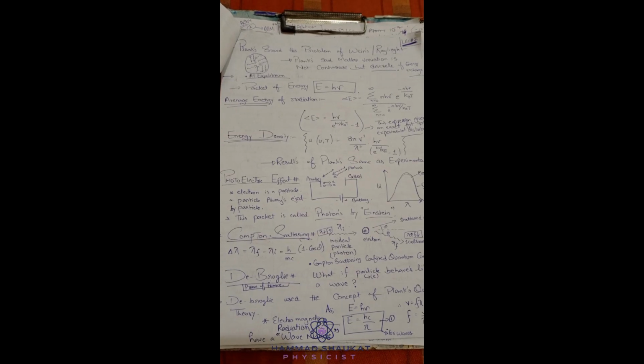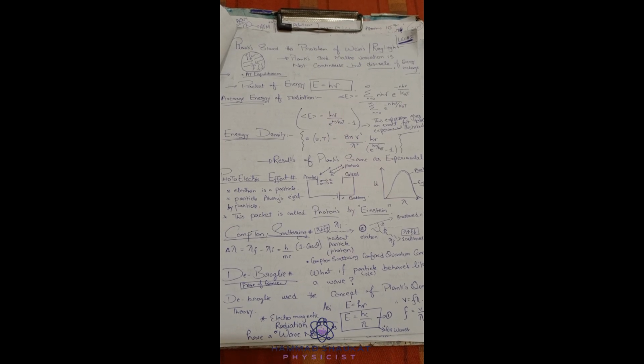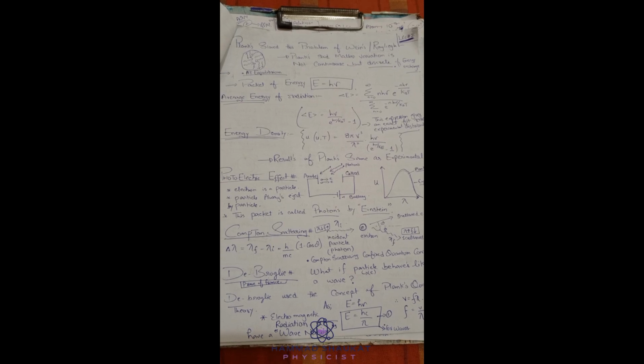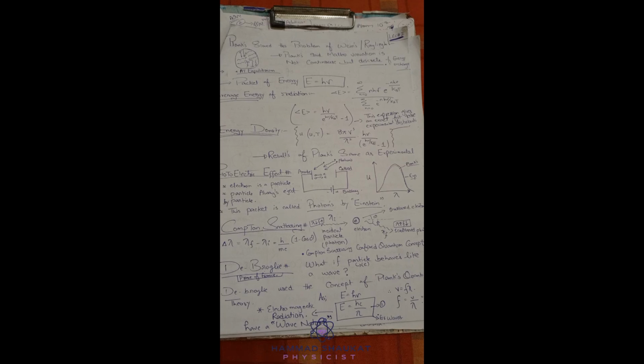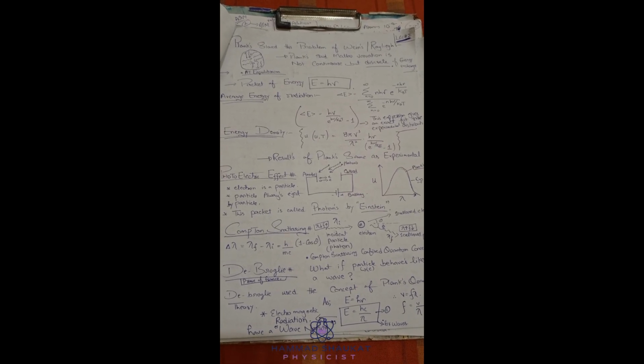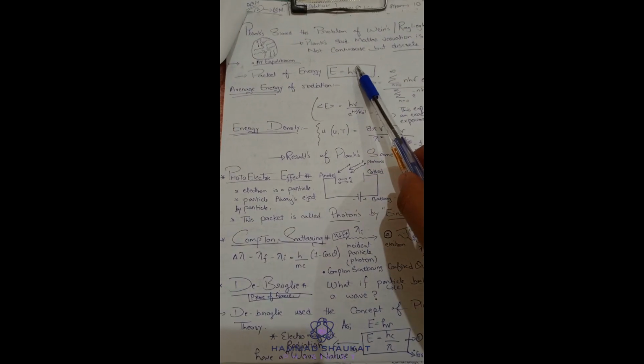Discreteness, you already know, means that if there are energy level 1 and energy level 2, the particle must be either in energy state 1 or energy state 2, not between 1 and 2. So this is discreteness, and Planck called this energy a packet of energy. This is the main point. Planck said that this energy is a packet of energy, and he derived the formula E equals h mu, where h is Planck's constant and mu is the frequency.